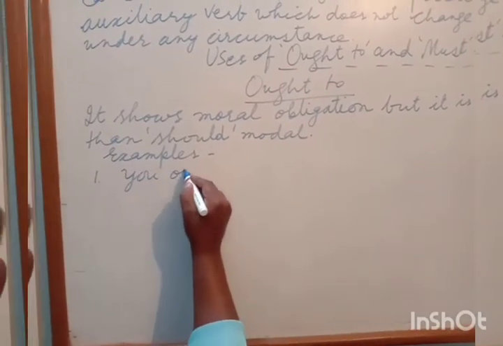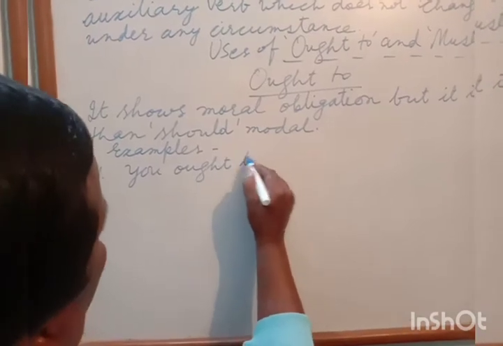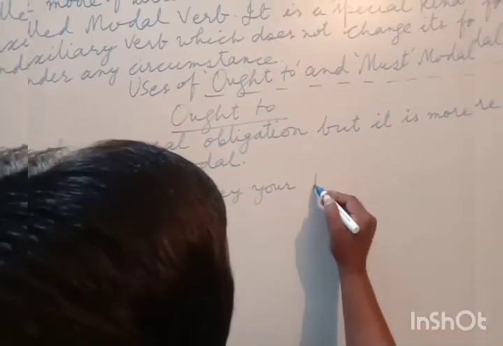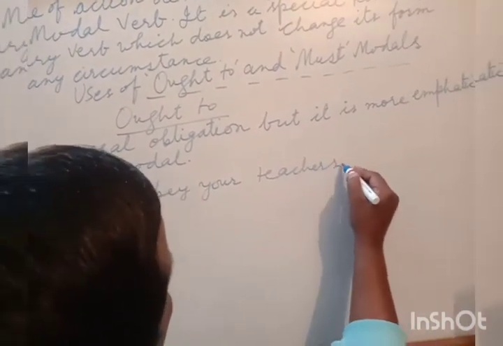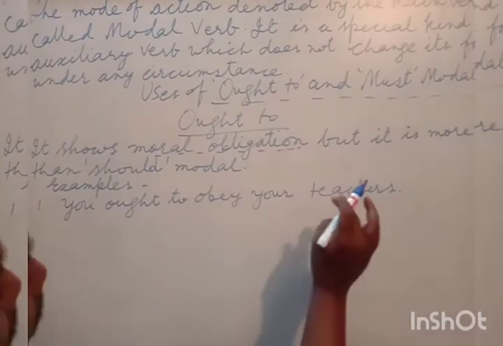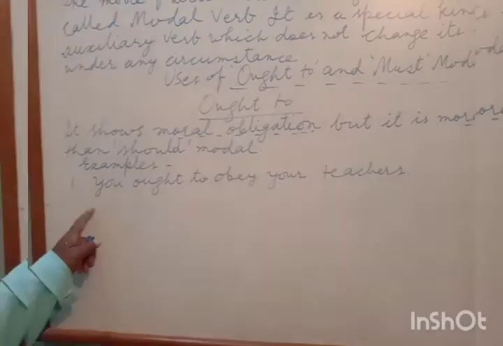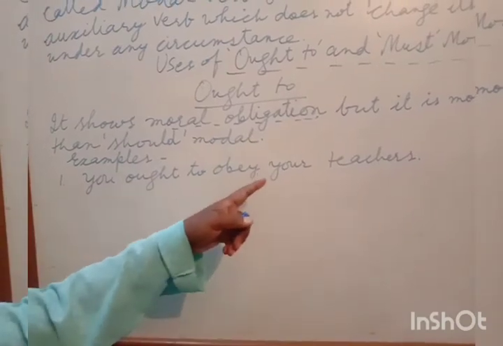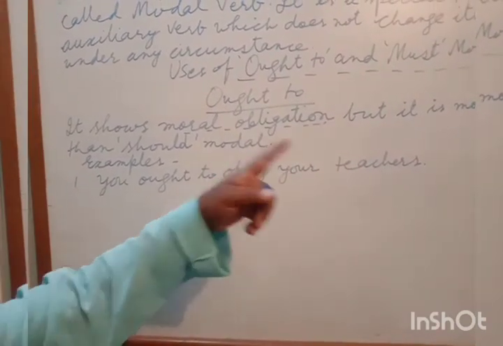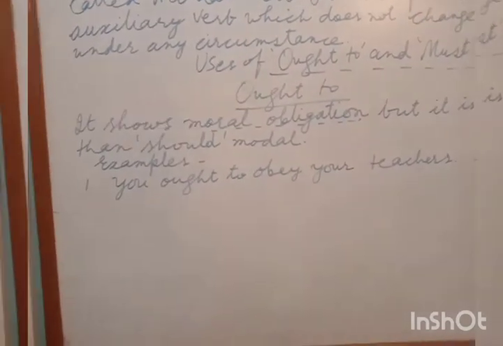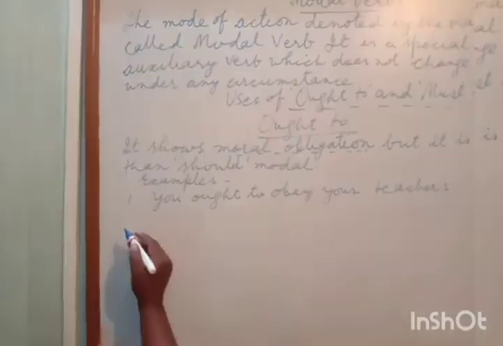You ought to obey your teachers. This shows moral obligation, but it is more emphatic than should. You should obey your parents. But regarding teachers, there is emphasis. You ought to obey your teachers.